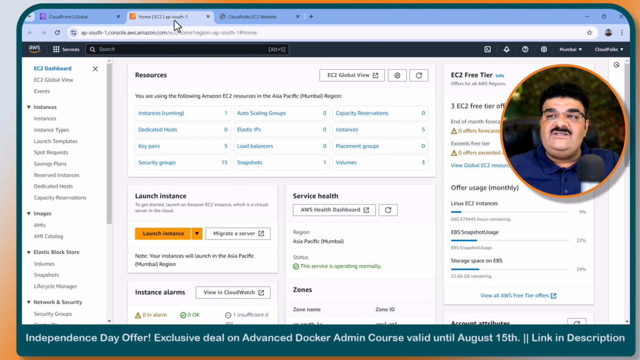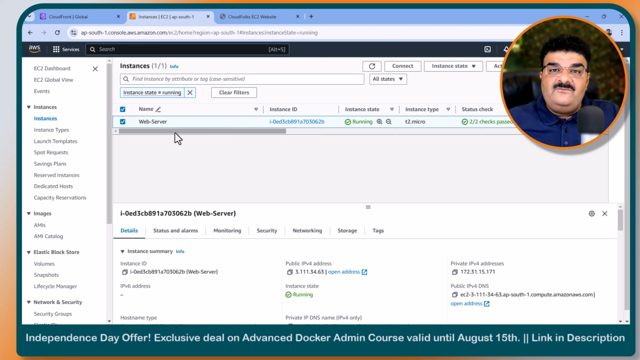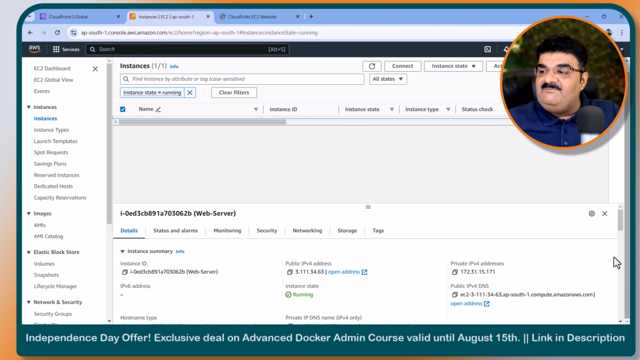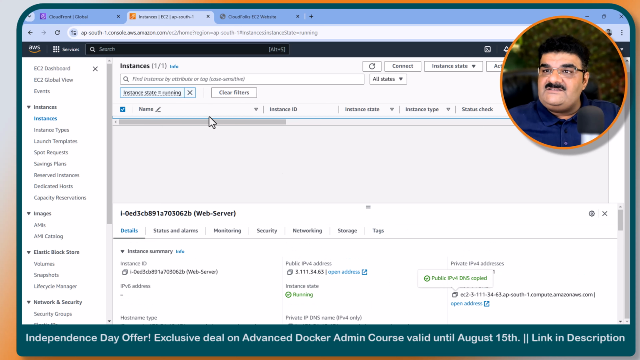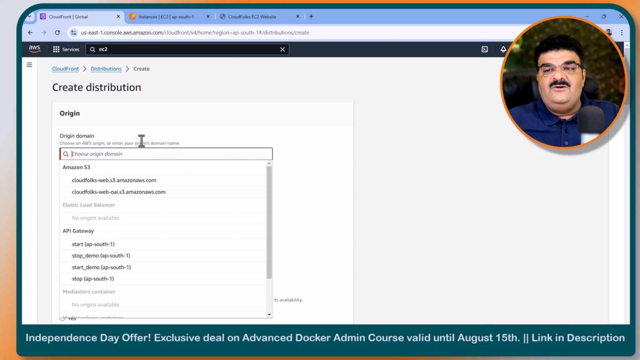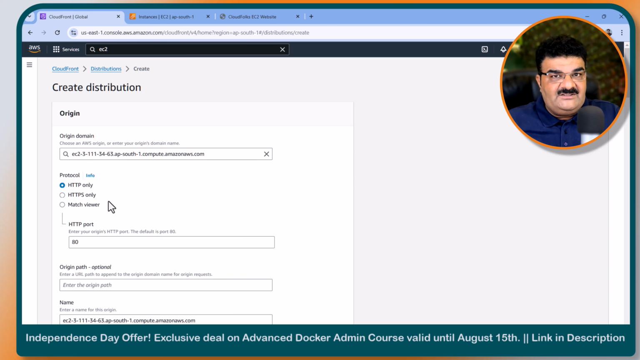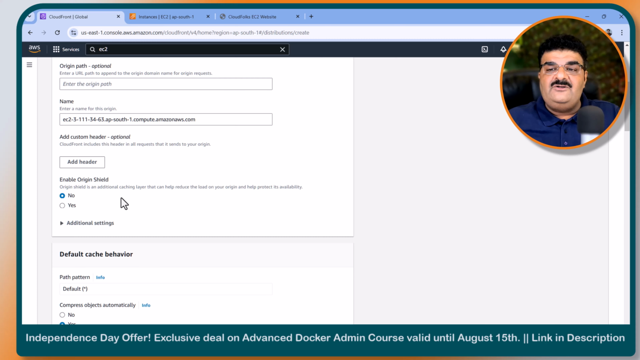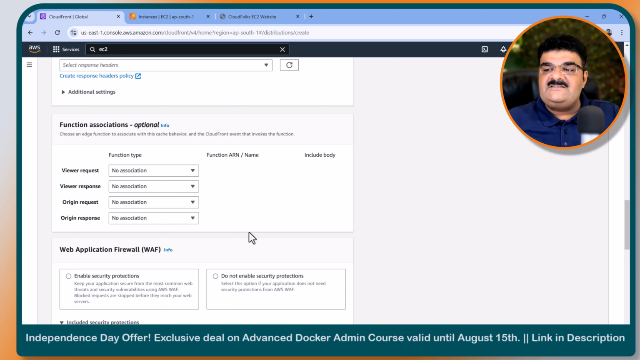So you have to go to your EC2 dashboard. Okay, this is our web server. Now you have to copy the public IPv4 DNS. Copy the public IPv4 DNS. Don't copy the private IP DNS. So I'm going to copy this and then add it here in the origin domain. Now it will detect this automatically. Our origin is HTTP, so I'm going to select HTTP here. I'm not going to touch anything. I'm going with the default option.